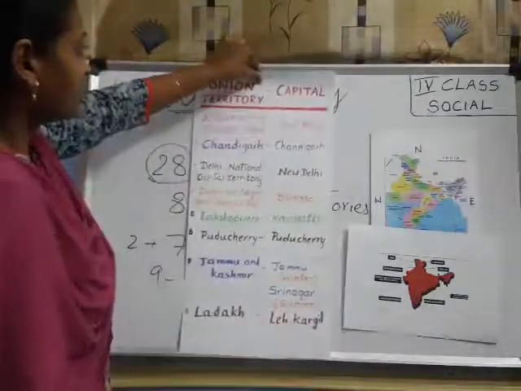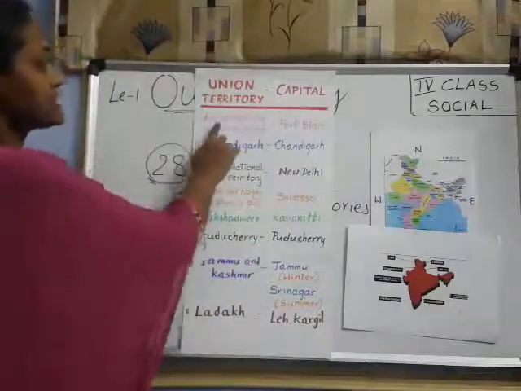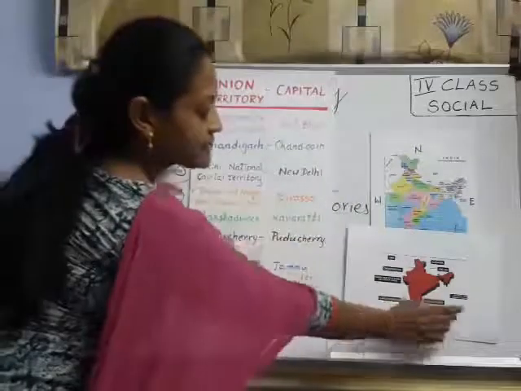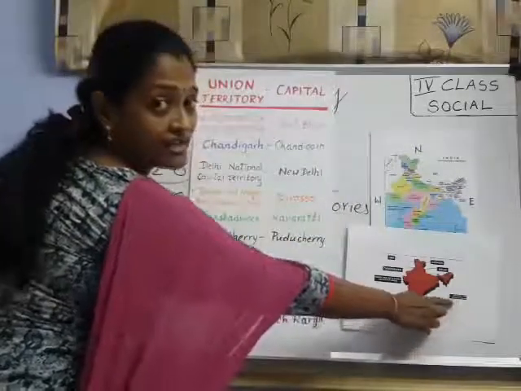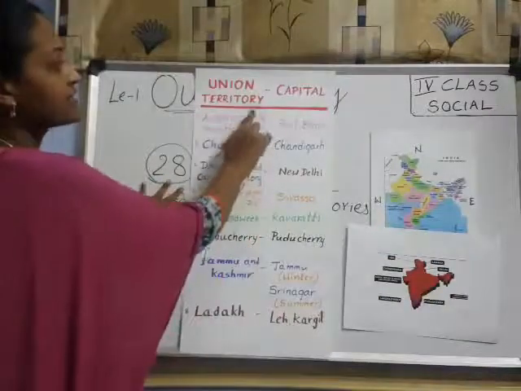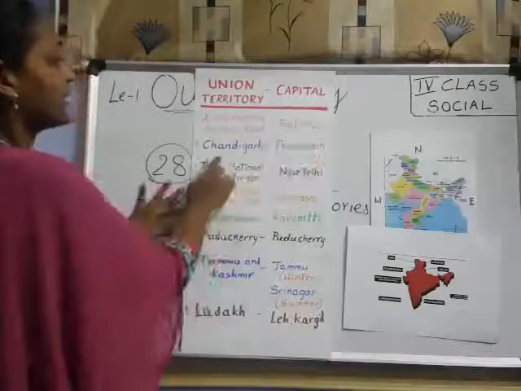How many did I say? 8 union territories, right? And their capitals. Look here. First, Andaman and Nicobar. Where is Andaman and Nicobar? See here, this is the India map. Here, islands. Those are islands. Andaman and Nicobar Islands, and its capital is Port Blair. Okay, Port Blair.